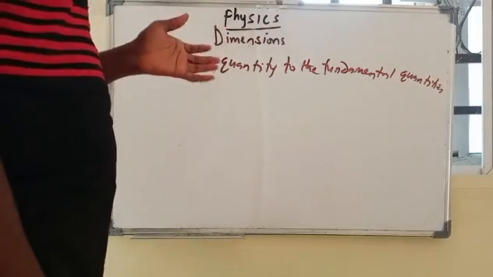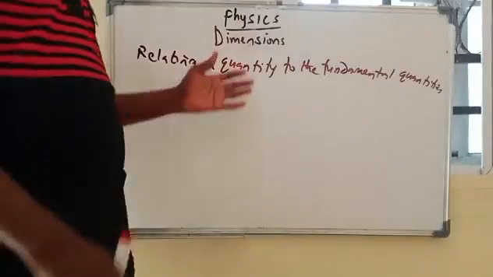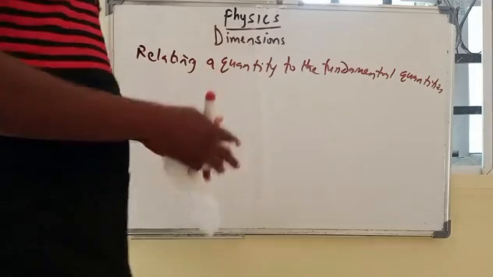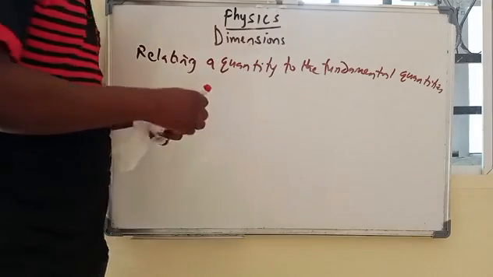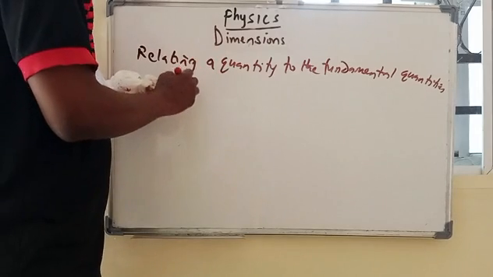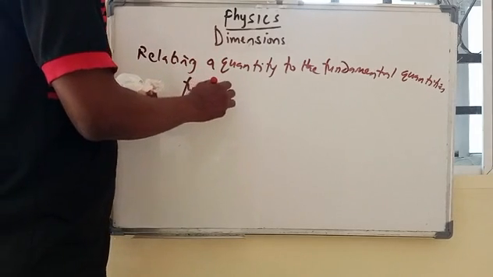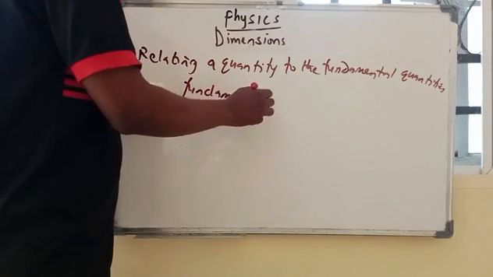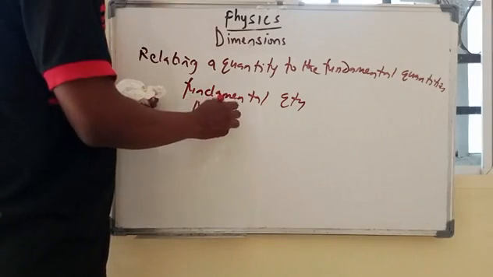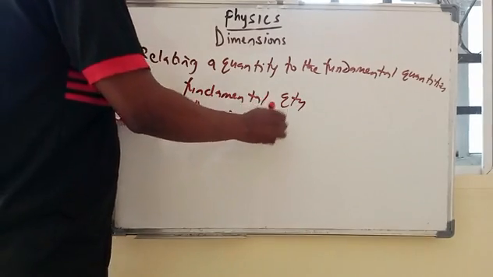So, you should have learned that a quantity in physics or in science, a physical quantity, can be of any of two types: either fundamental, you have the fundamental quantity, then we have the derived quantities.